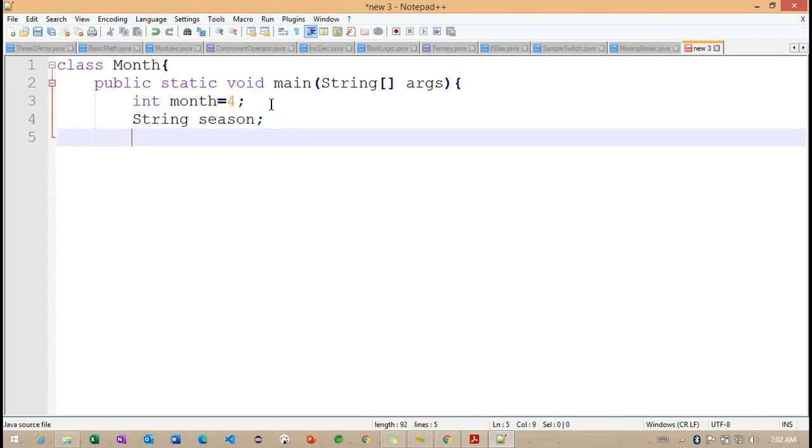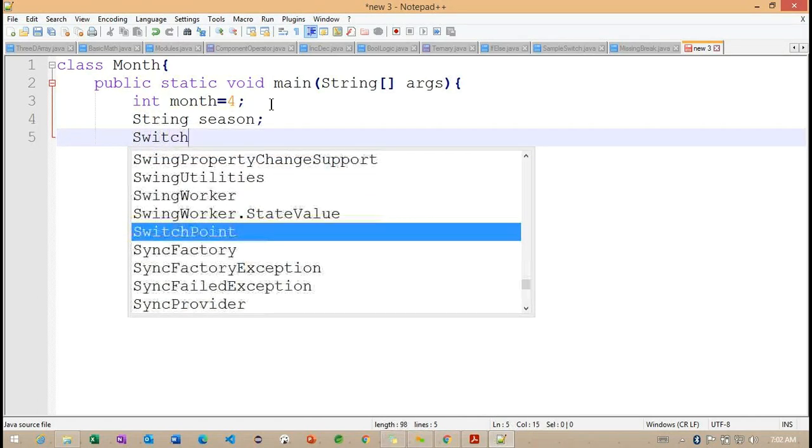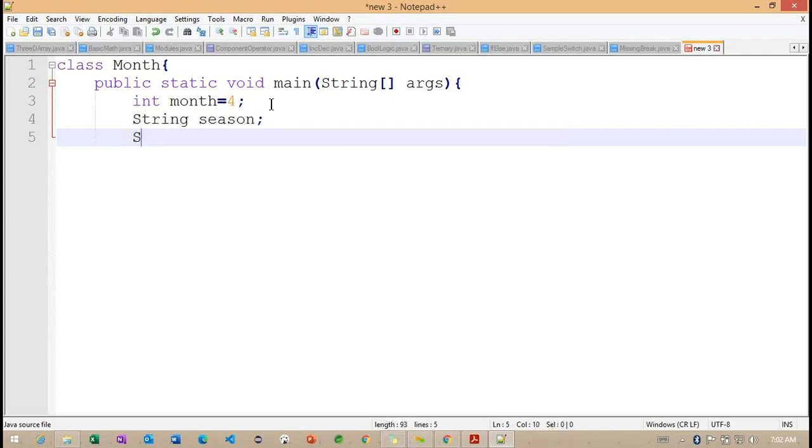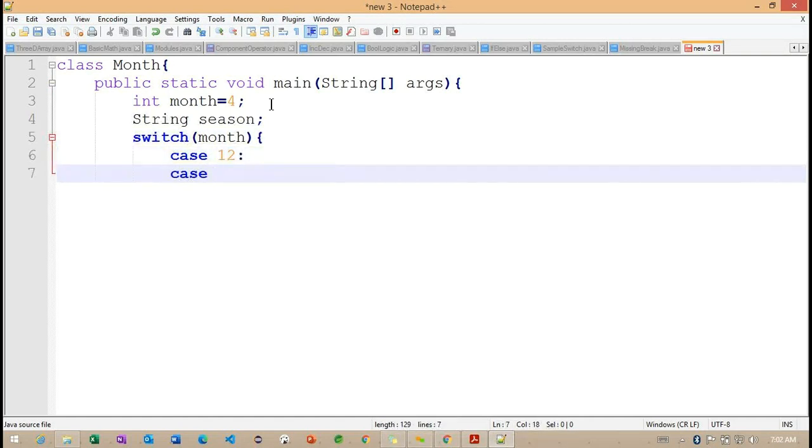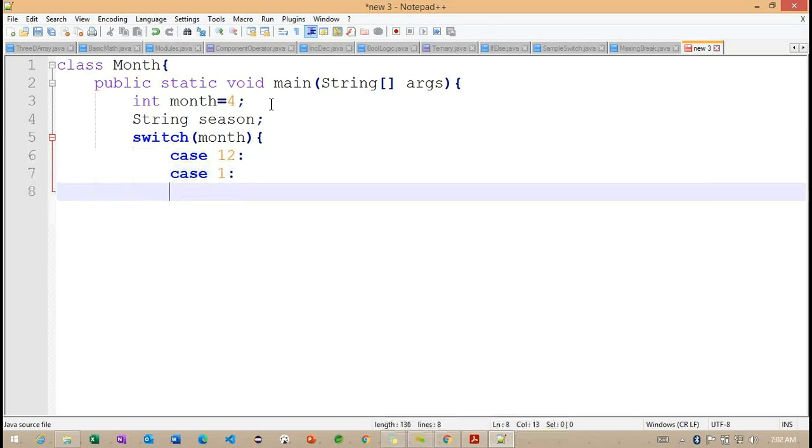Now I'm going to define this switch on month. The cases we are defining: case 12, case 1, case 2.